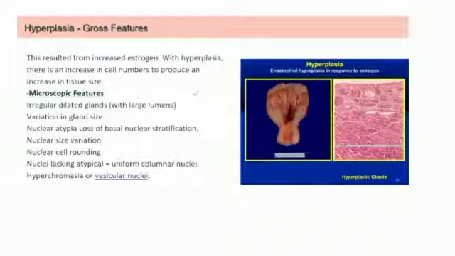Discussing the gross features of hyperplasia. Here you can see endometrial hyperplasia resulting from increased estrogen. With hyperplasia, there is an increase in the cell numbers to produce an increase in the tissue size. Microscopically, you can see irregular dilated glands with large lumens, variation in gland size, nuclear atypia with loss of basal nucleus stratification, nuclear size variation, nuclear rounding, lacking uniform columnar nuclei, hyperchromasia.